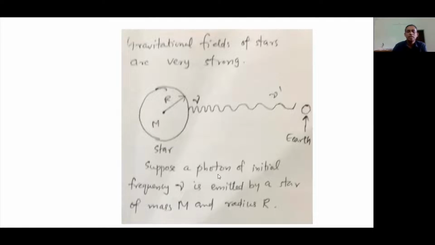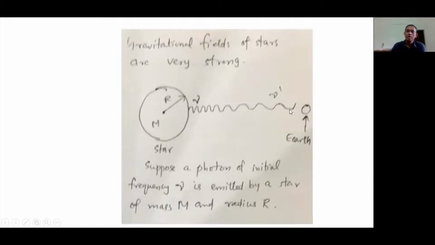So here we are considering a star of mass M. Its radius is capital R. A photon is emitted from the surface of the star. That photon is shown here. And the photon is moving away from the star. Since it is moving away from the star, its frequency decreases, its energy decreases, its wavelength increases. That is clearly shown here.